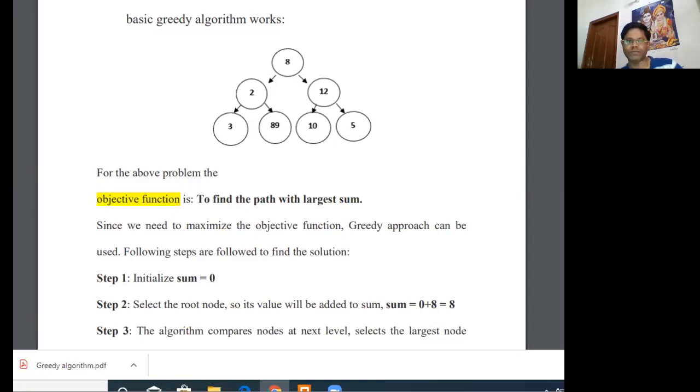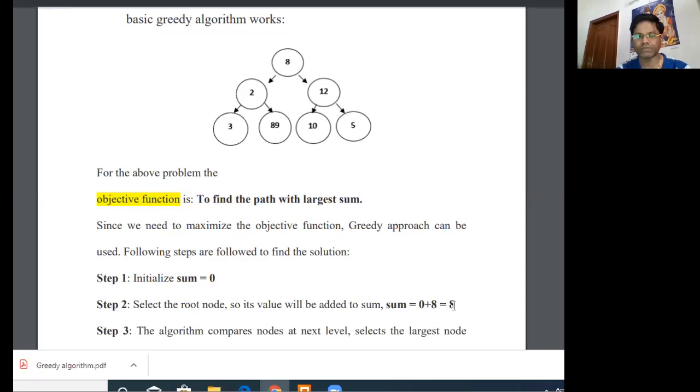So the greedy approach can be used, and here are the steps that you have to follow to find the path with the largest sum value. Initially we have to initialize the sum value to be 0. Suppose we take a variable sum and initialize it to 0. At the next step, select the root. Here the root node has value 8. So the sum becomes sum equals sum plus 8, and initially the sum is 0, so the total value is 0 plus 8. Here the sum becomes 8.